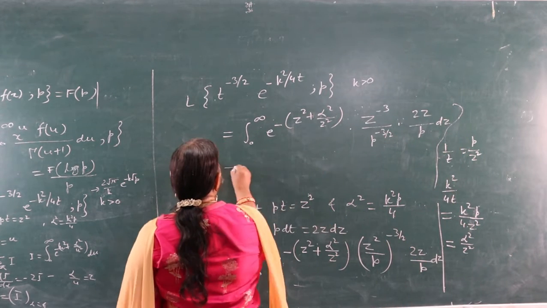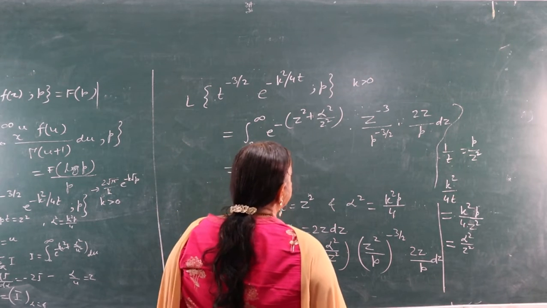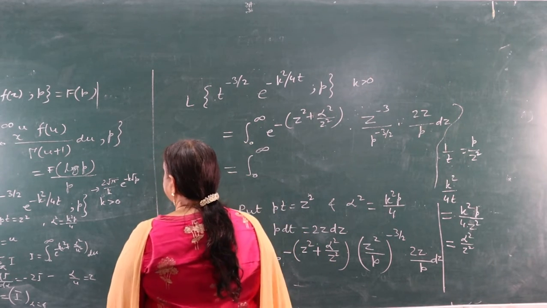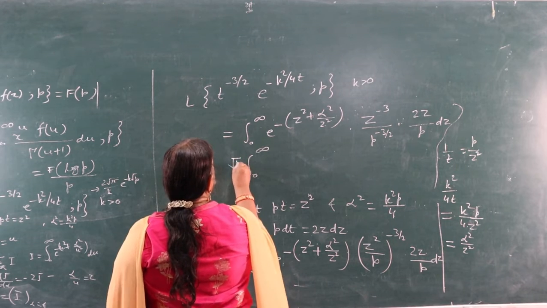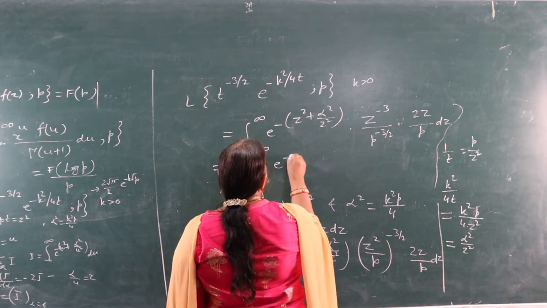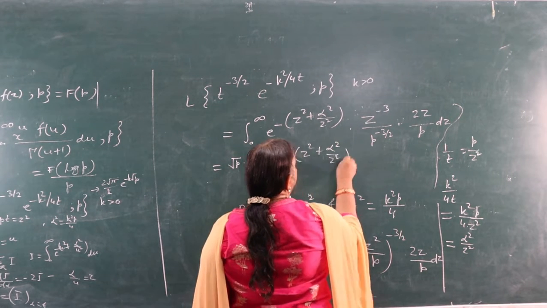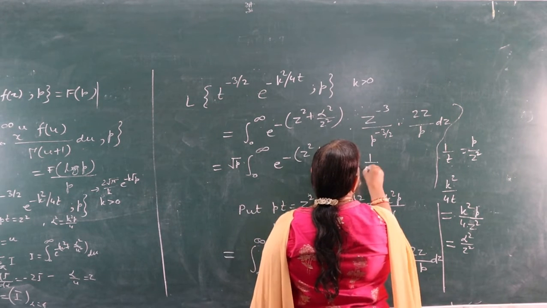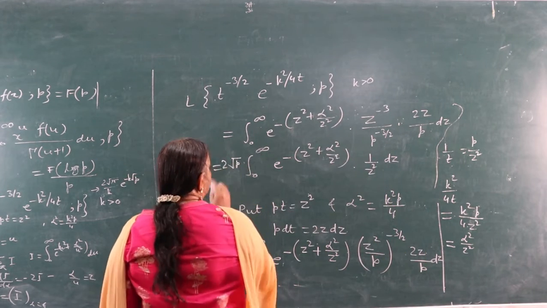So this will be equal to the integral from 0 to infinity of root p e raised to power minus (z square plus alpha square by z square) 1 upon z square dz and 2.